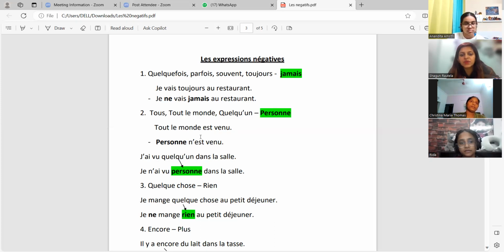Very good. Everyone came. So please remember one thing: wherever the positive word is, the negative will also be there. Now the positive is at the start of the sentence, so the negative will also be at the start of the sentence. Tout le monde becomes personne, and ne will be before the verb only. So personne n'est venu.